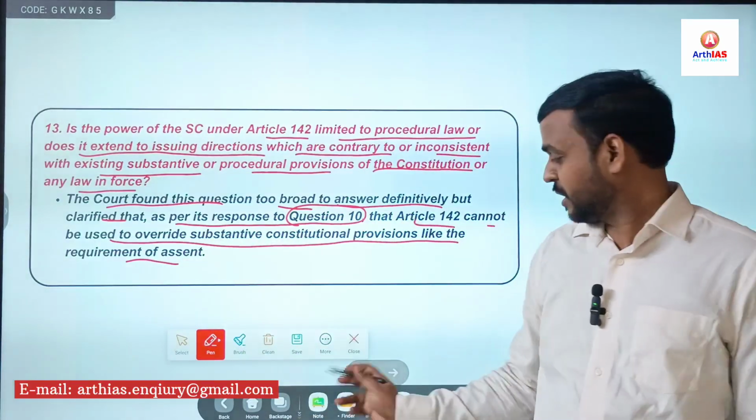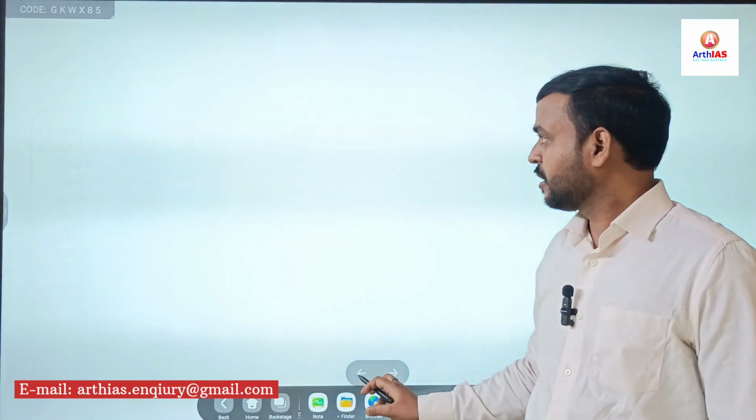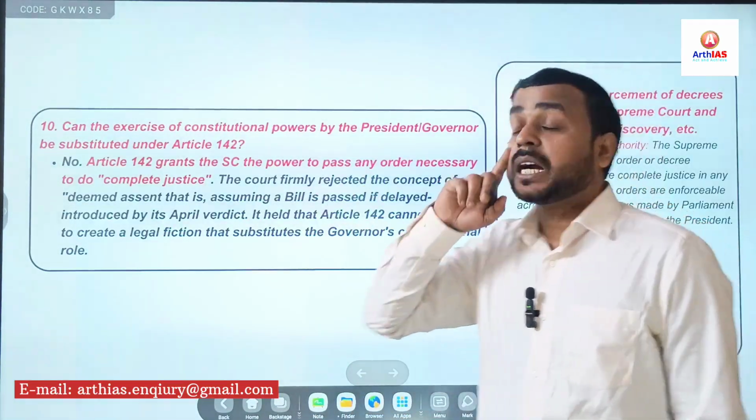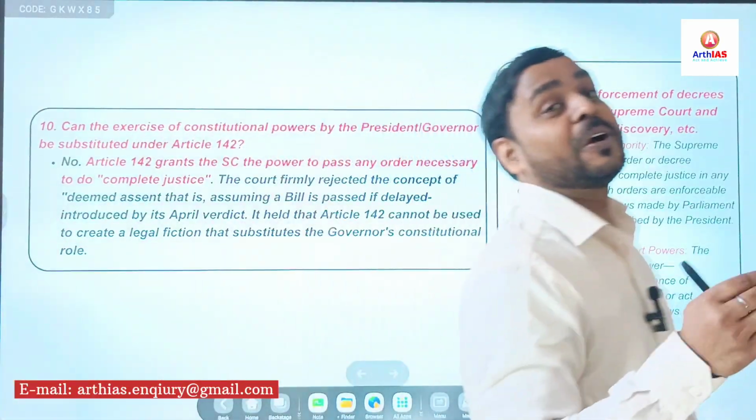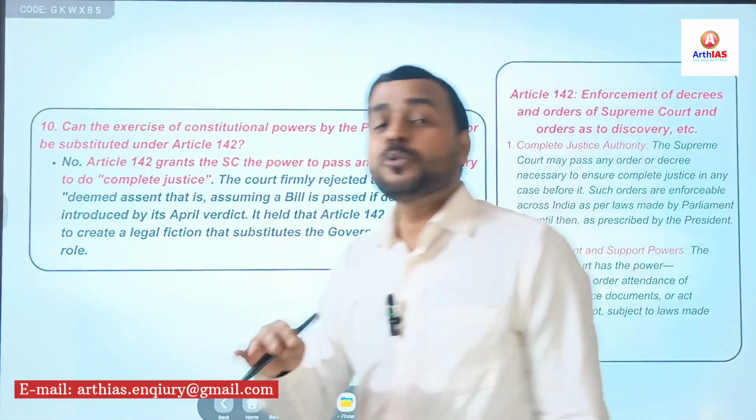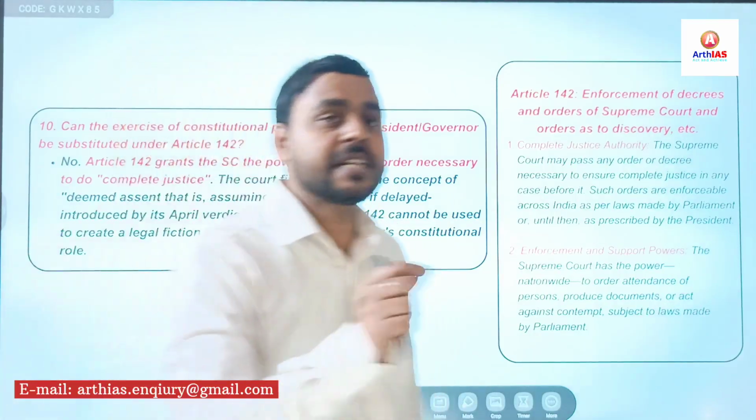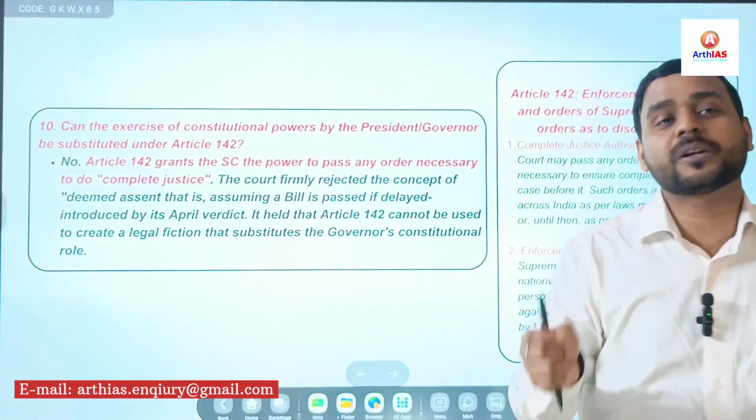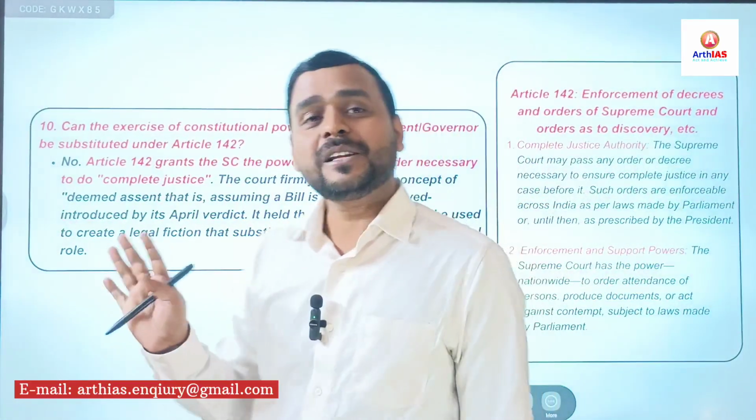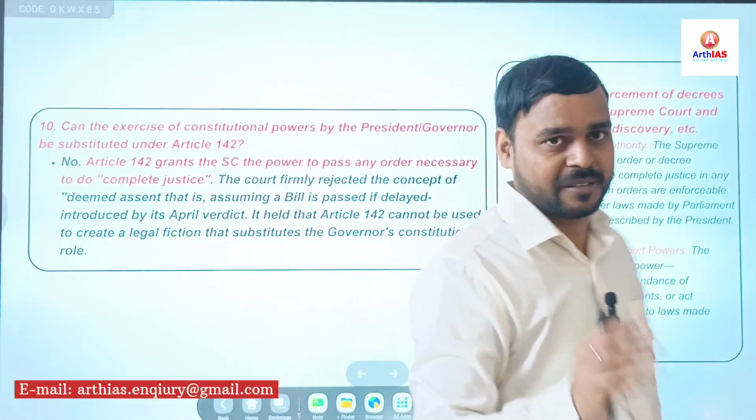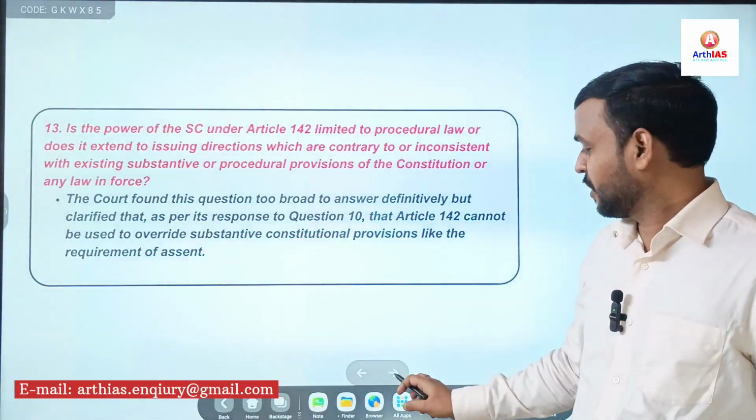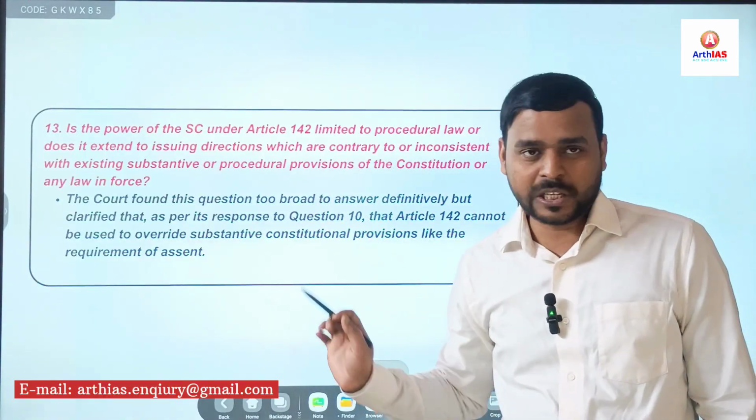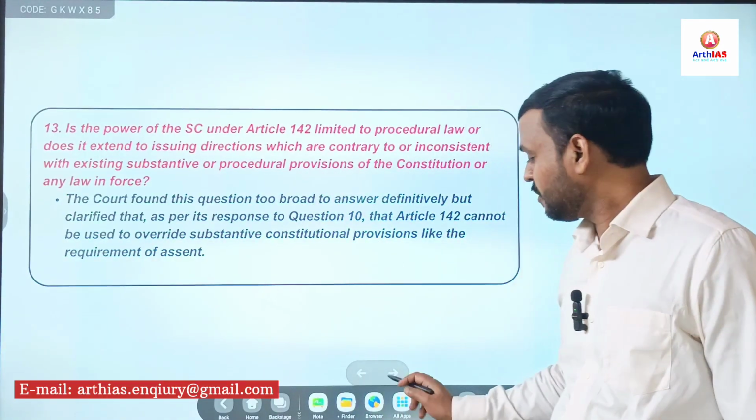So simply, we have seen in question number 10 that Article 142 cannot be used by the Supreme Court to do complete justice. Means here, in the case of Article 200 or 201, the Supreme Court cannot use Article 142. Simple. Question number 10 and question number 13 are both correlated. Last question.